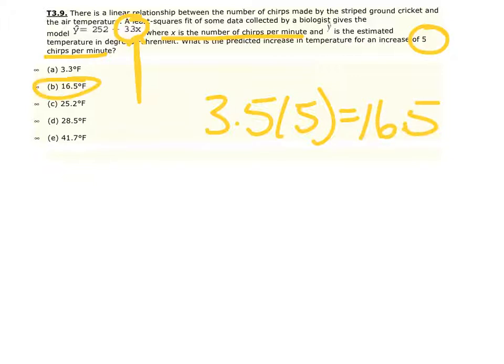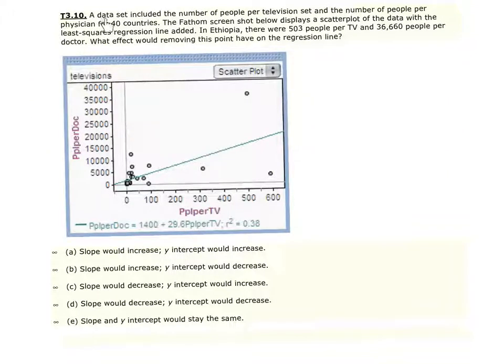Now, if you don't see it that way, a second way you could do it is to put in the 5 here and compute the complete prediction. Then, since it increased by 5, you would also do a second scenario with x as 0, compute that prediction, and subtract the difference, and you will still get 16.5.